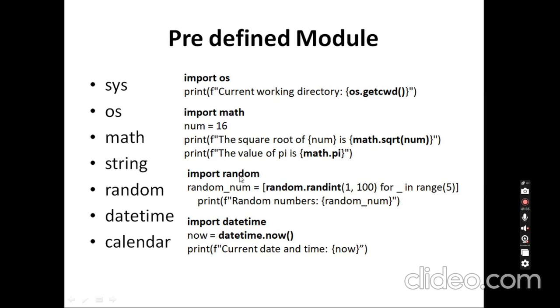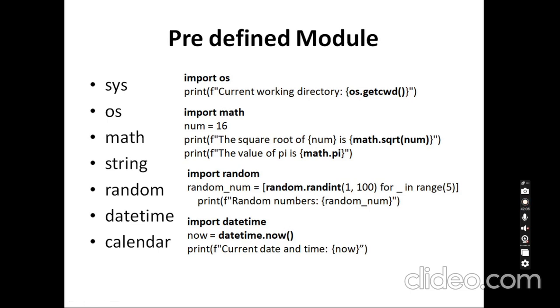Next I import random and use random.randint from 1 to 100, with a for i in range of 5 loop, so I get 5 random values within that range. Like that, the random module is used. The datetime module is used for date and time; calling datetime.now gives the current date and time.